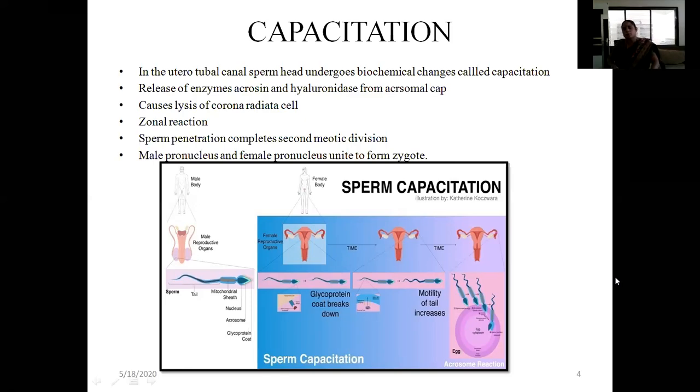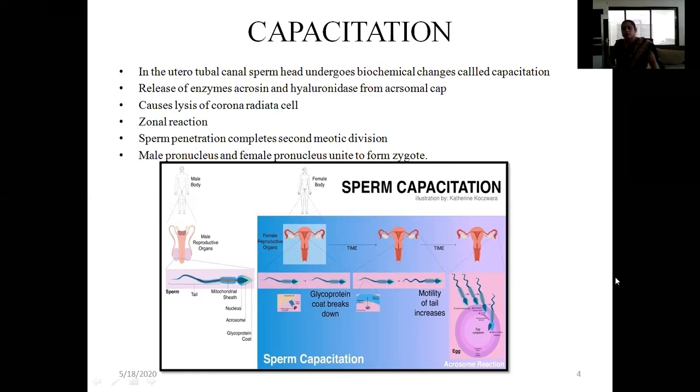Only one ovum, one sperm, it enters inside the ovum. So as you know, one ovum is there, which is at the tubal ampulla, and out of the hundreds of sperm, a single one enters into the ovum. And what happens? Further entry of sperm does not occur due to the zonal reaction, and further entry is prevented.